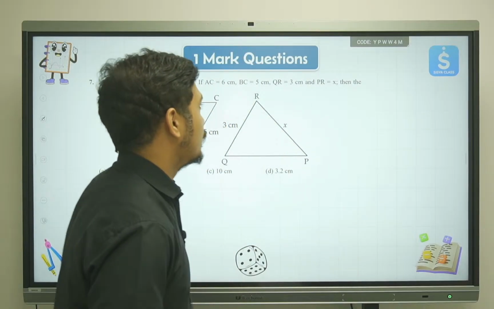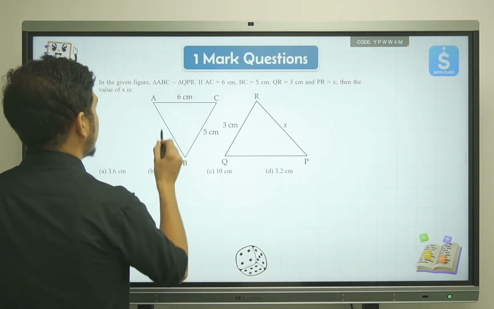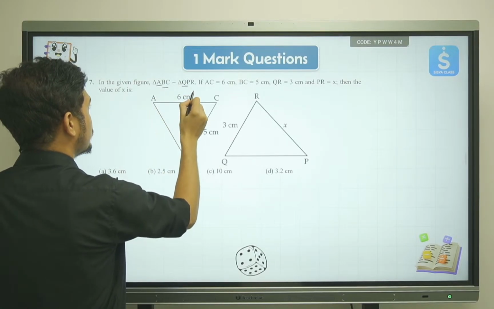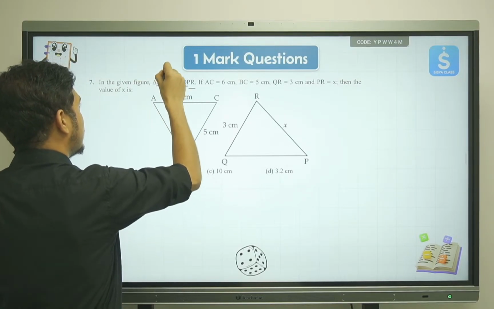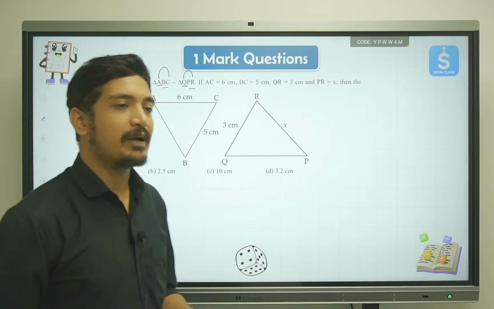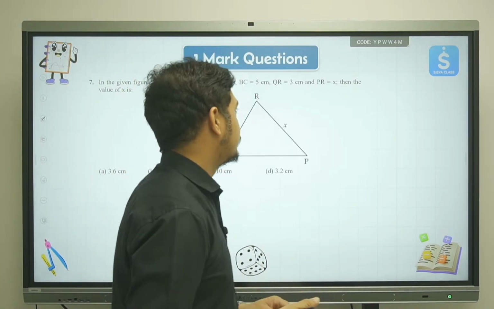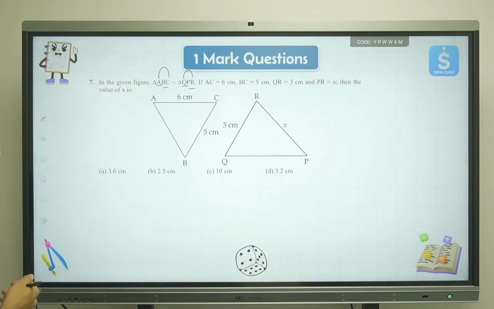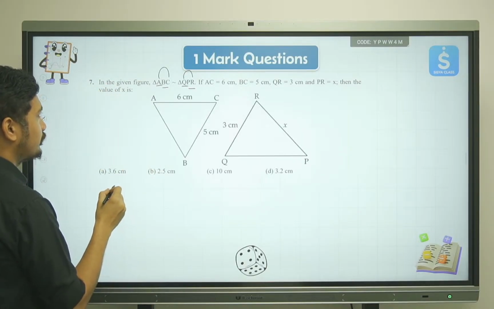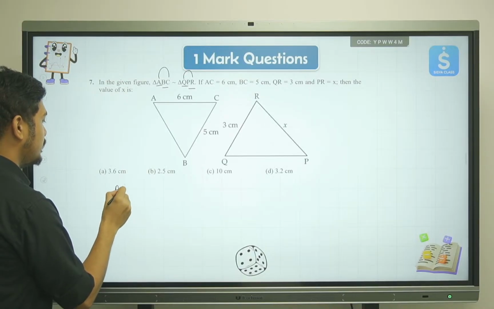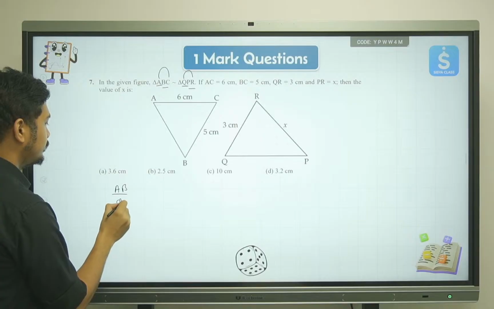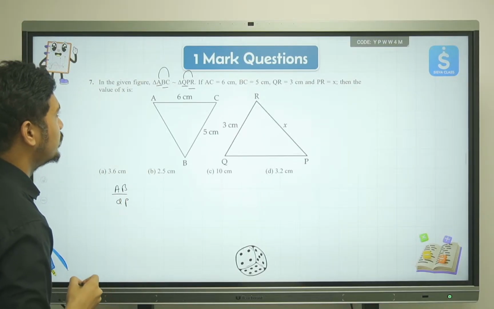So therefore what we can say is that AB is proportionate to QP, BC is proportionate to PR, and AC is proportionate to QR. That's how you can find the proportionate fractions. So what we can say over here is we have AB upon QP.